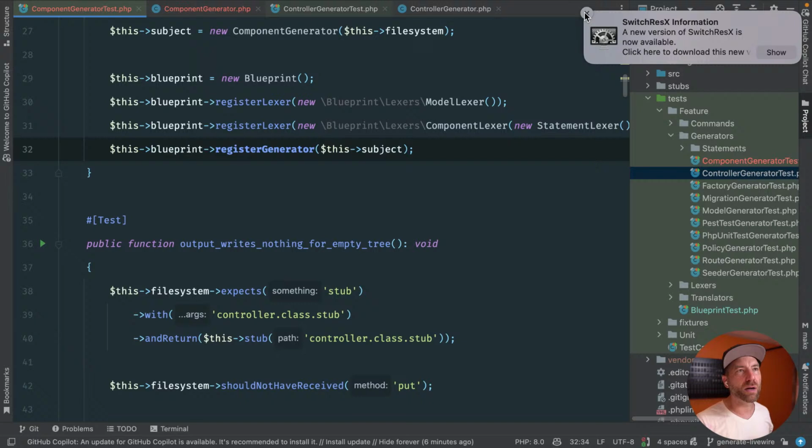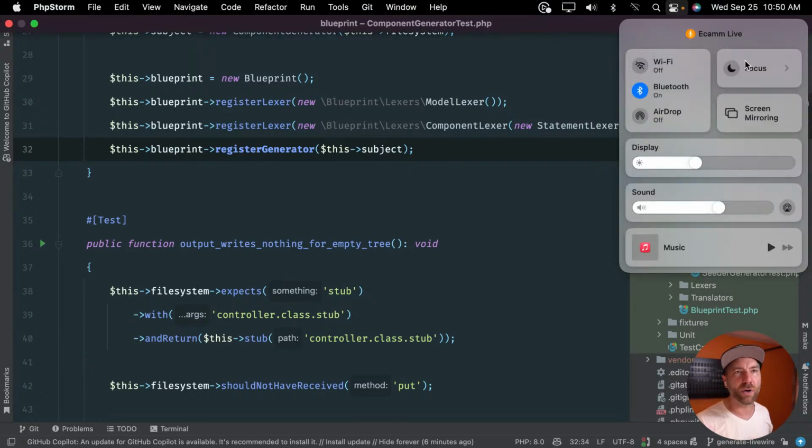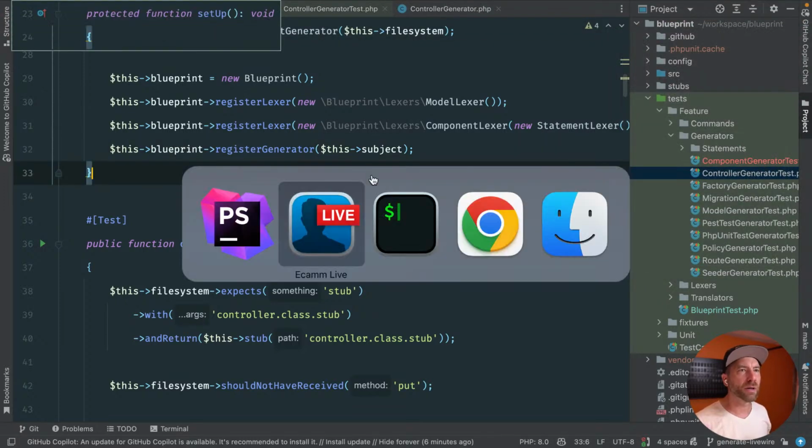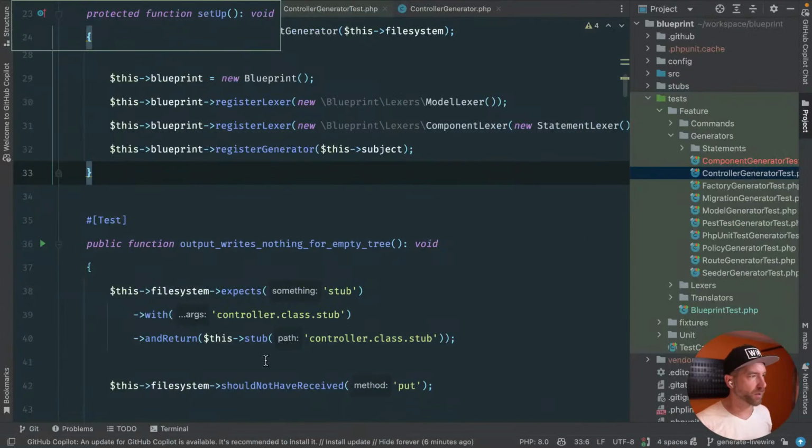And then we're going to register this generator, our Livewire generator. Okay. Whoa. Let's go focus mode here. I always forget to focus. Why isn't that clicking? All right, cool. Let's get back over here. Okay, so output writes nothing for an empty tree.